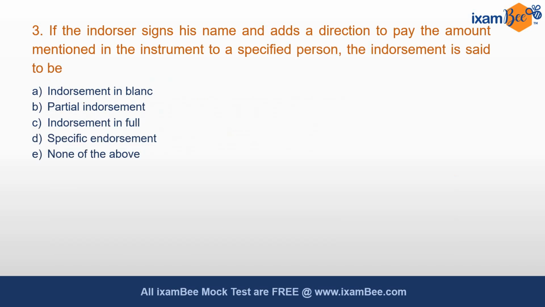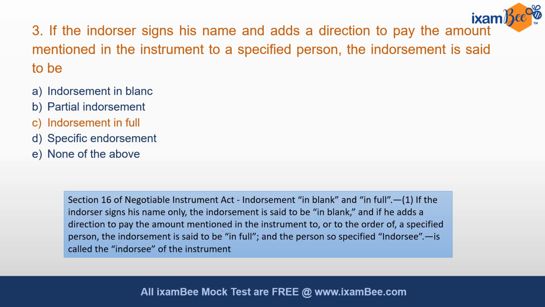Moving to question 3. If the endorser signs his name and adds a direction to pay the amount mentioned in the instrument to a specified person, the endorsement is said to be endorsement in blank, partial endorsement, endorsement in full, specific endorsement, or none of the above. The correct answer is endorsement in full. It has clearly been mentioned in section 16 of the Negotiable Instrument Act, which talks about endorsement in blank and in full. If the endorser signs his name only, the endorsement is said to be in blank.